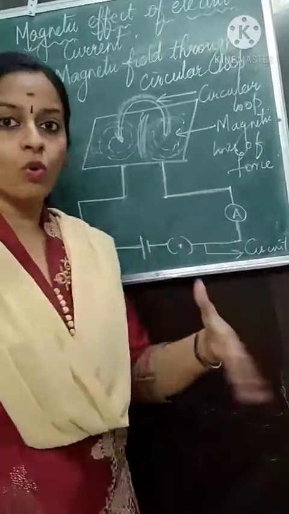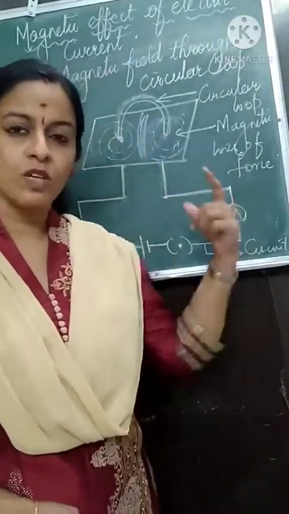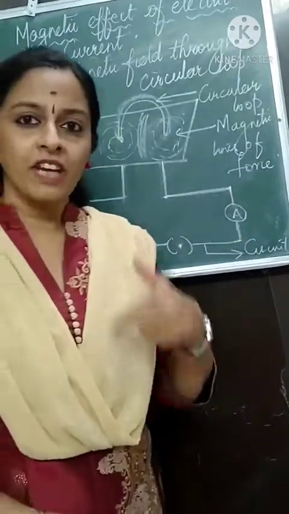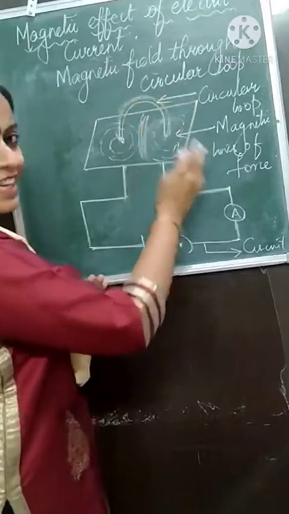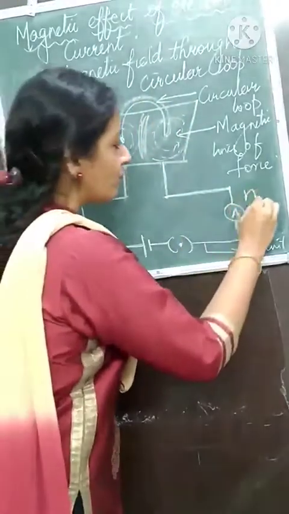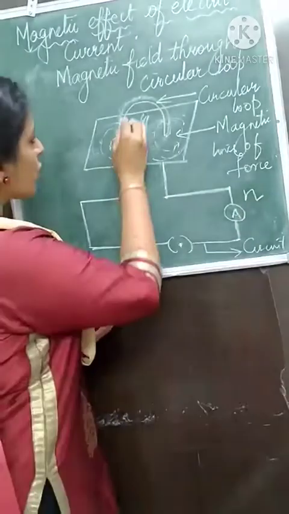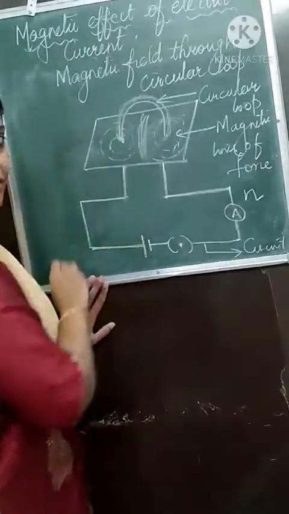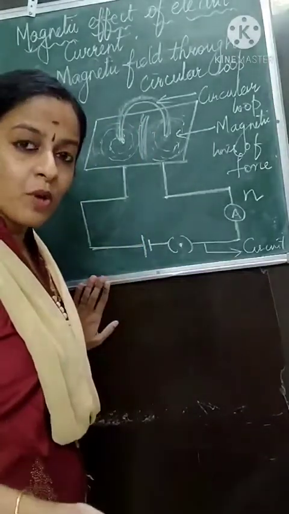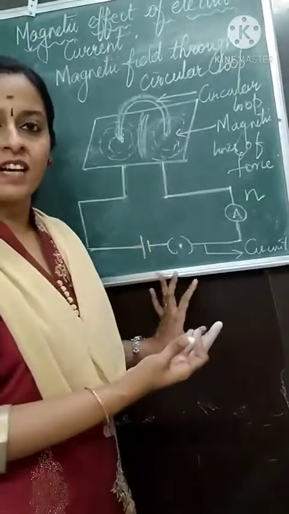Now from this, what do you learn? From the straight conductor you learned two properties. From the circular loop, what did we learn? We learned that as the number of loops increases, suppose you have n turns of loop, each turn contributes towards the magnetic field. The more loops, the more magnetic field is produced in this circuit.